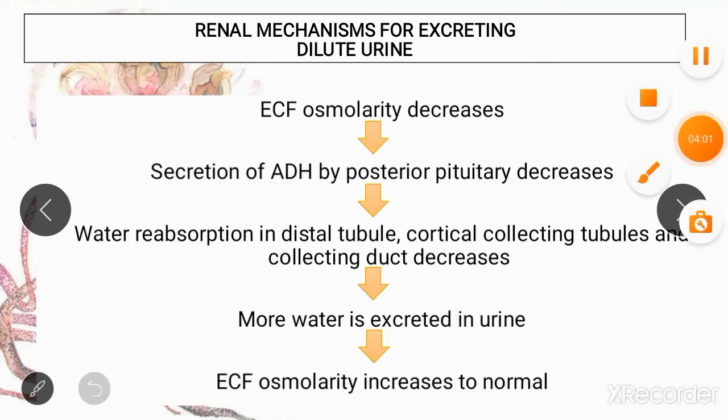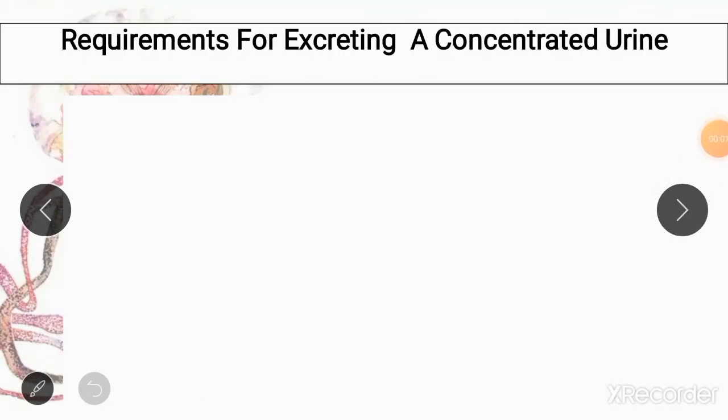Let's move on. So let us now move on to a very important topic, how concentrated urine is formed within your kidneys. Suppose there is a person who has been lost in the desert for a day. He has not had any water to drink and has been sweating profusely. So what kind of urine is this person going to produce? First of all, you might ask that if this person is so dehydrated, why is he even passing urine? He should not pass urine. But this is not possible.